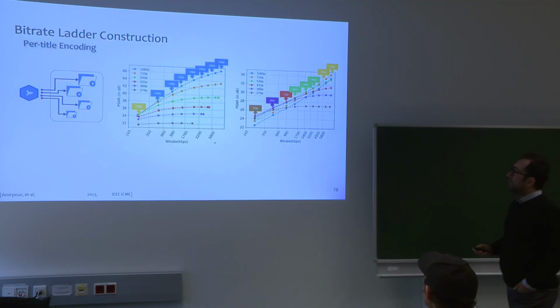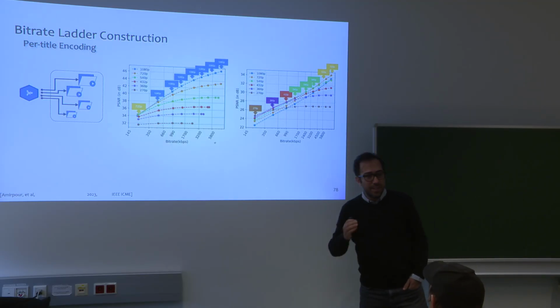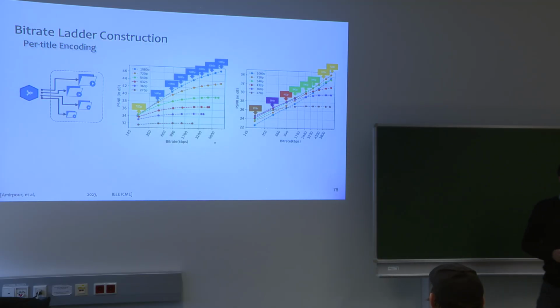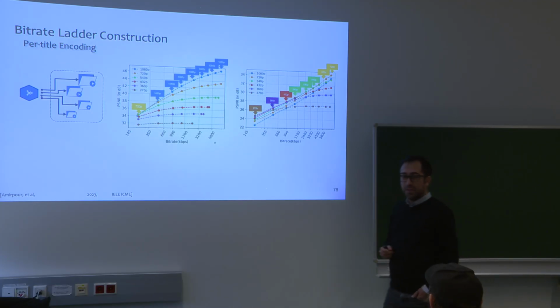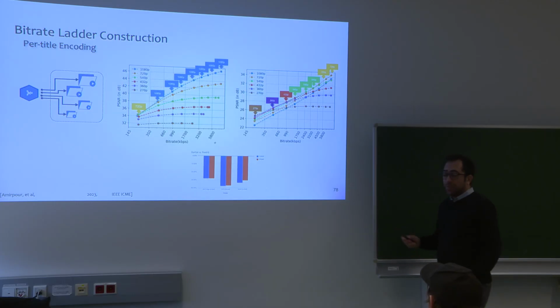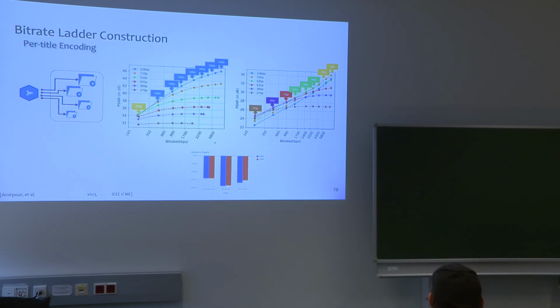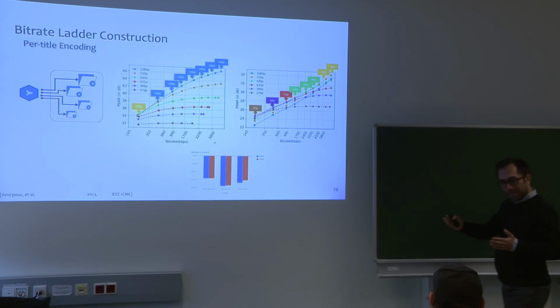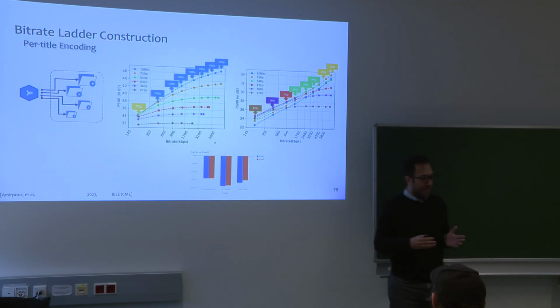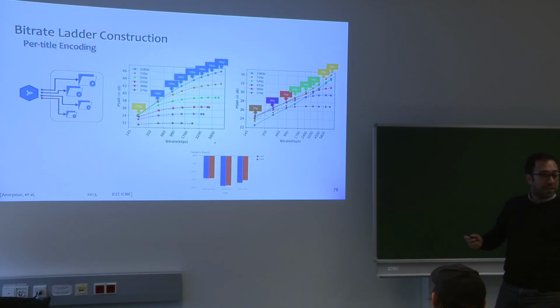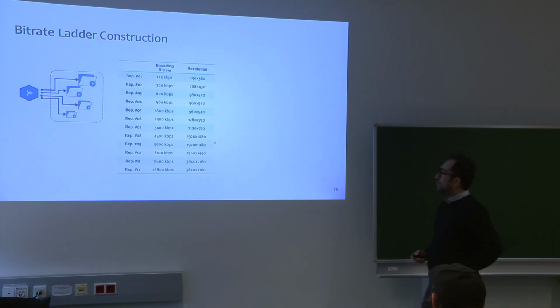So finding the best resolution for encoding is completely content dependent. For different contents, the best resolution for encoding varies. Motivated by this, we try to find the best resolution for encoding, and we show that around 30% bitrate reduction can be achieved simply by predicting the best resolution. Just think about this: new standards take 10 years to reach 50% bitrate reduction, but simply by finding the best resolution for encoding, we can reach around 30% bitrate reduction.